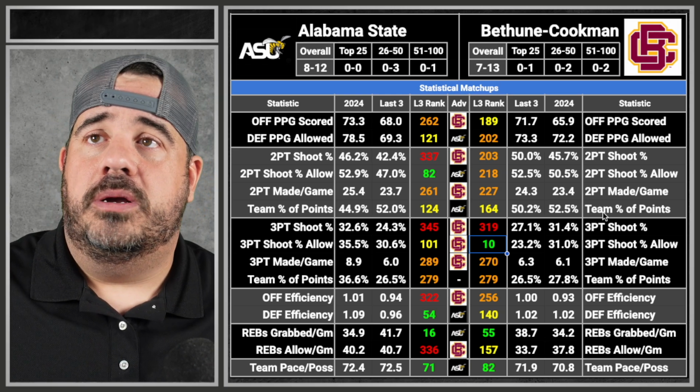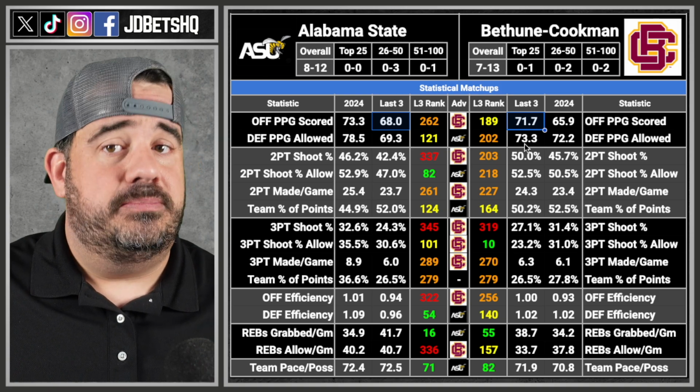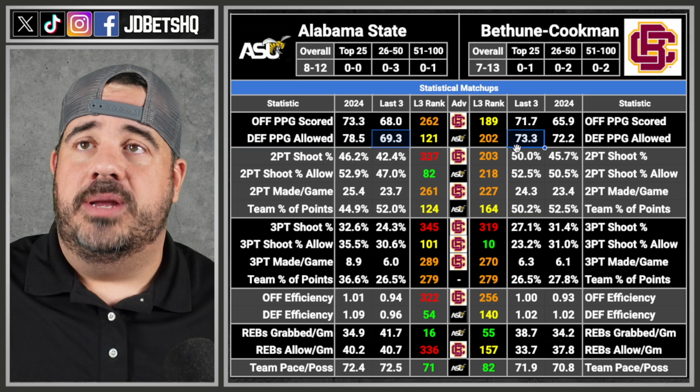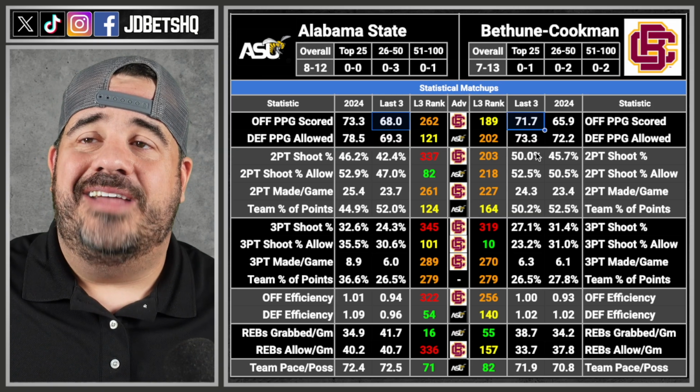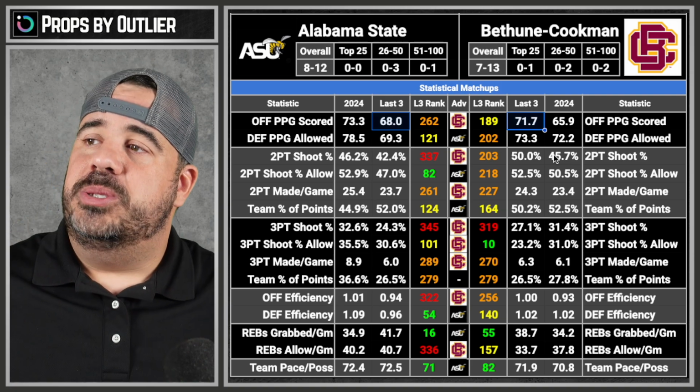142 is our number. All right, that's our point. Let's see what we got. This plus this comes up to 139. That's the top of the range, I think. And this, no, it's not. That's the top of the range. 142 and 139. So that's what they've been scoring and allowing combined. If that is their range, the total is above this.